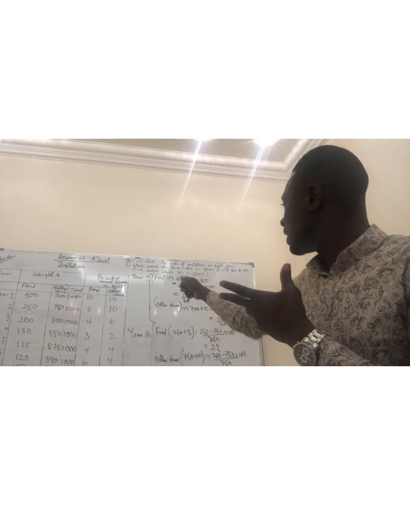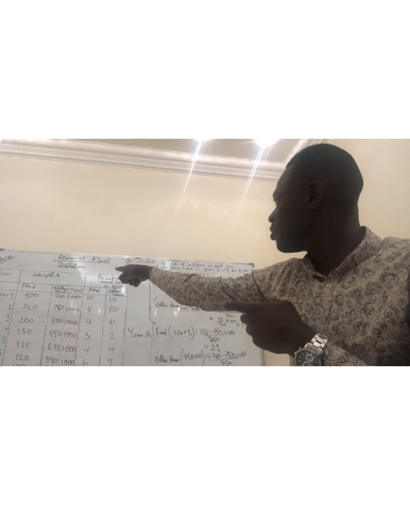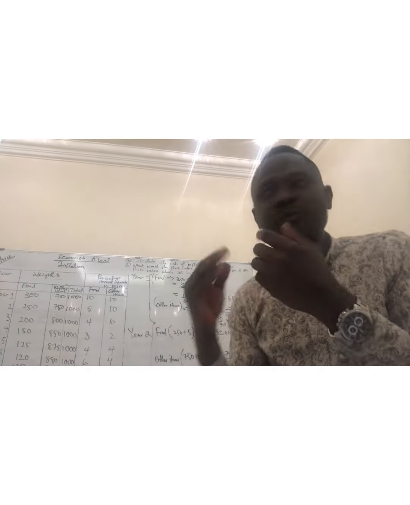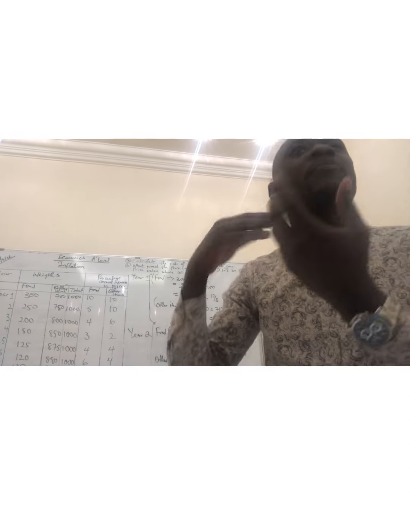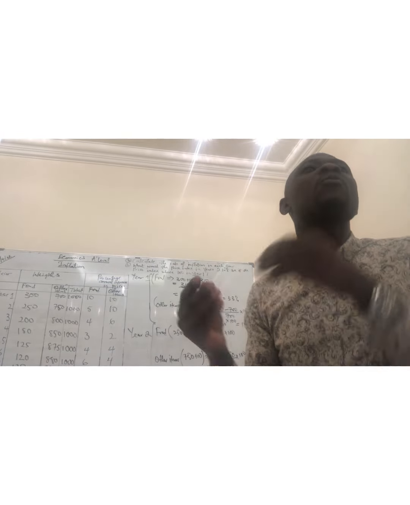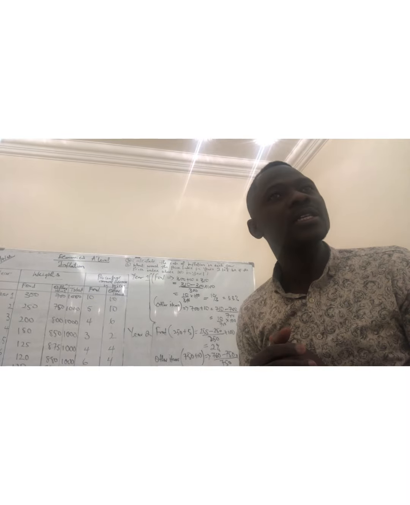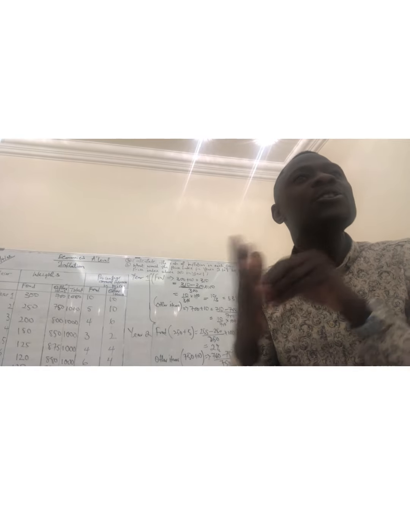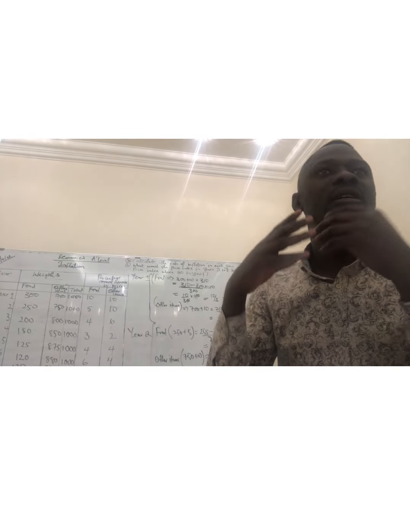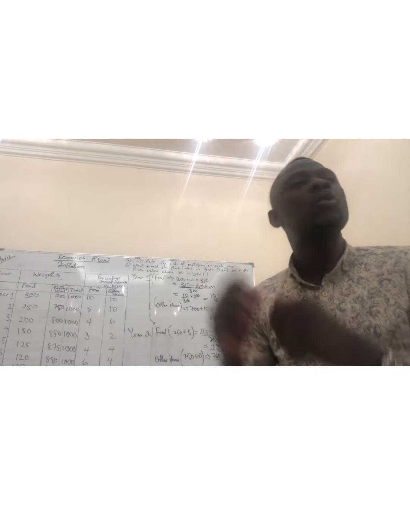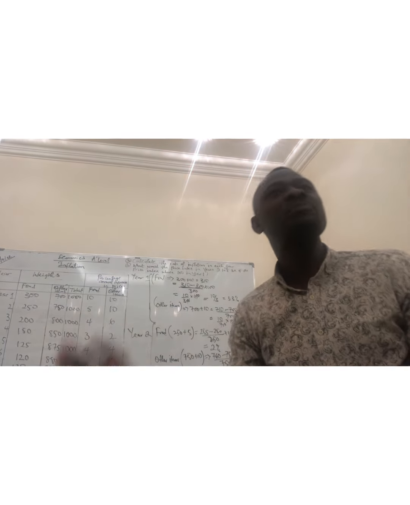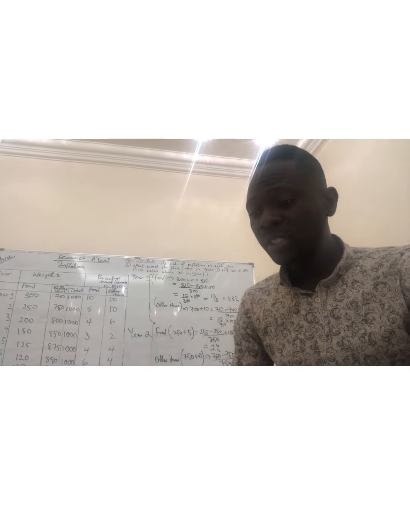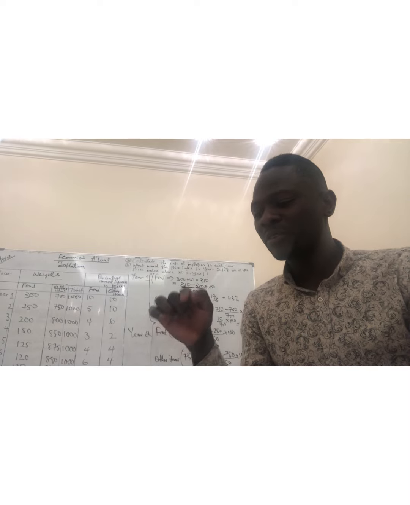The second one, the CPI cannot indicate changes in the quality of goods. Yes, it indicates changes in the price of goods. Yeah, it is 300 to 310, right? But it does not indicate the quality of what we are buying. So if the price has risen, yes, the price has risen. Why is there a change in price? Is it because the quality has improved or what? So the CPI does not indicate change in quality. It only indicates the change in price. Is it clear?